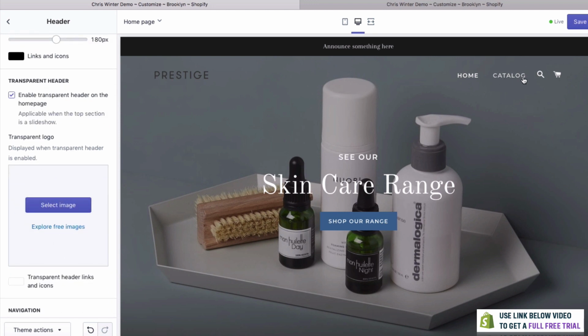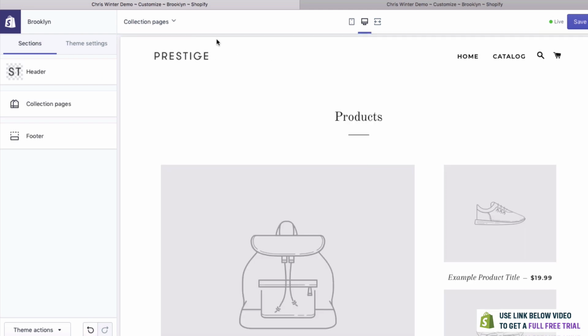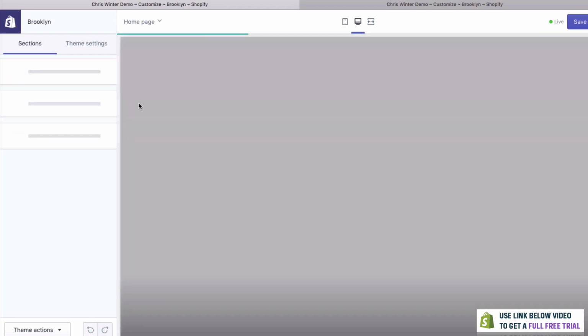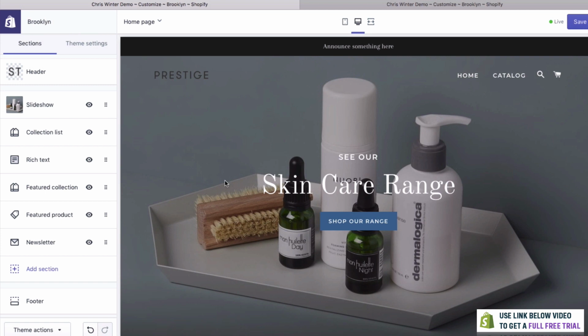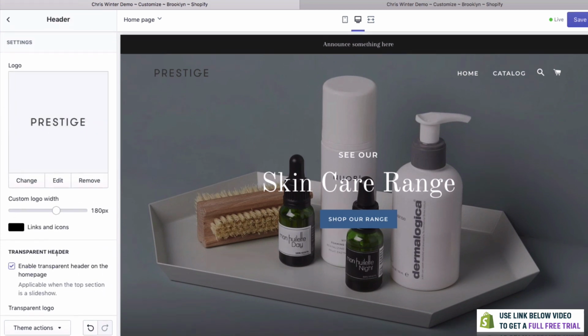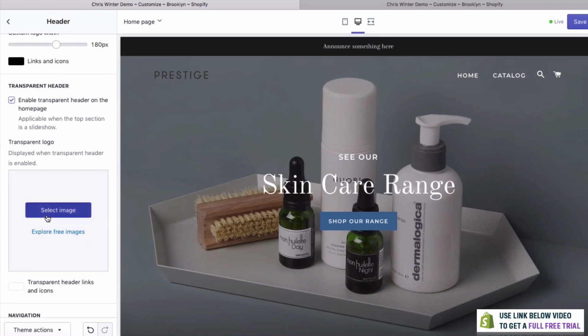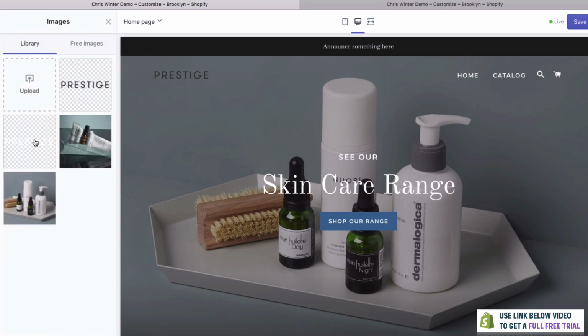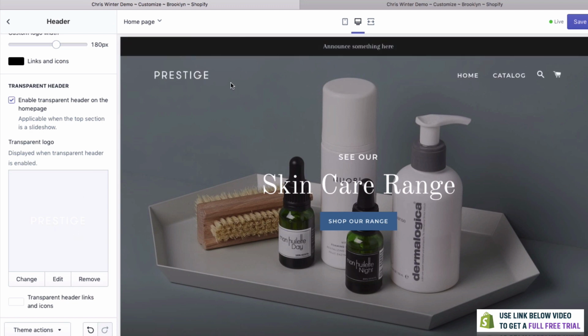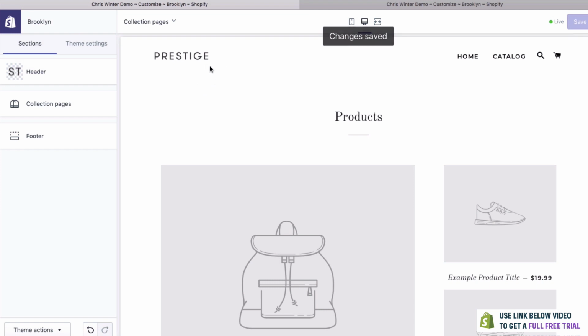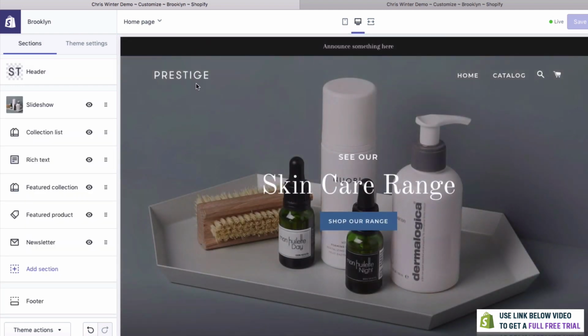So as you can see, when we go onto a normal page, that looks really good. But on the home page, I would like to have this white because I might have something dark here next time. So what we can do is go here to transparent logo, click select image. Then I've got my white logo here. I'll click that. And you can see now that on the home page, this is a nice white logo, great with a dark background. We'll click save. And then on the other pages, it's a dark logo. Doesn't that look fantastic? It's so smart, and it really does look fantastic.